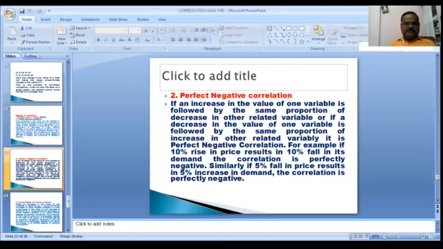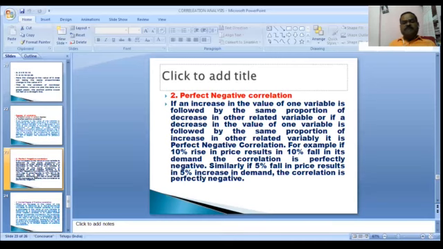Perfect negative correlation. The second one is the perfect negative correlation. If an increase in the value of one variable is followed by the same proportion of decrease in the other related variable, or if a decrease in the value of one variable is followed by the same proportion of increase in the other related variable, it is perfect negative correlation.